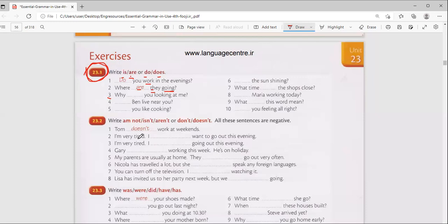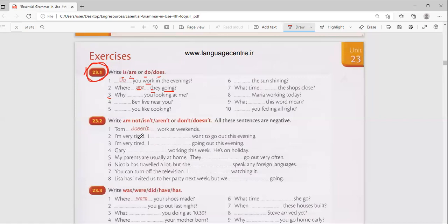No, English doesn't say it like that. "Are" is used only in the continuous tenses or in the passive. This is something that happens every day. Do the shops close? Again, what time? What time do the shops close? Yes, do, because shops is plural. But shop is a third person, like it.